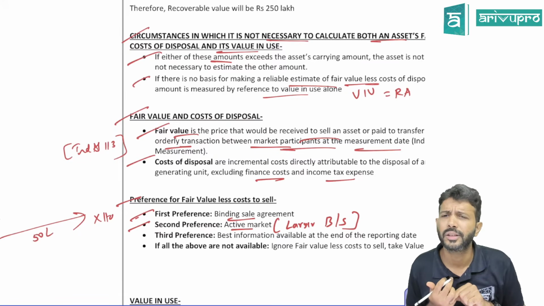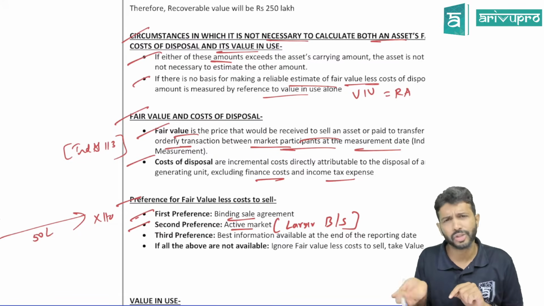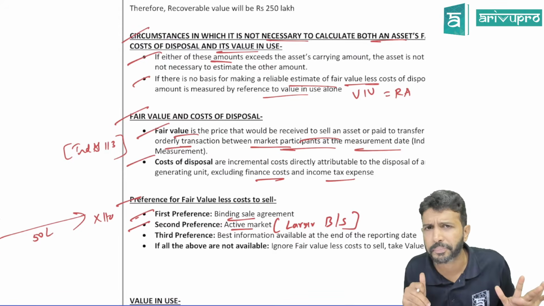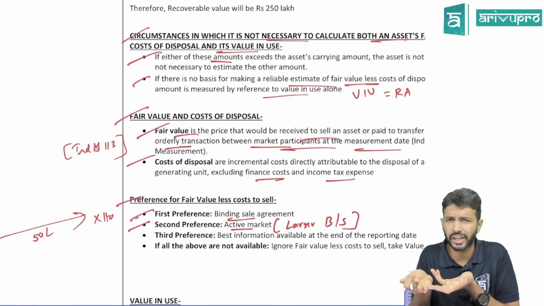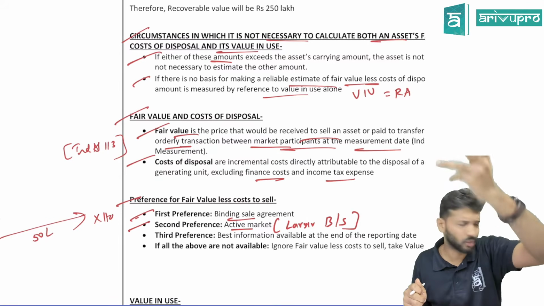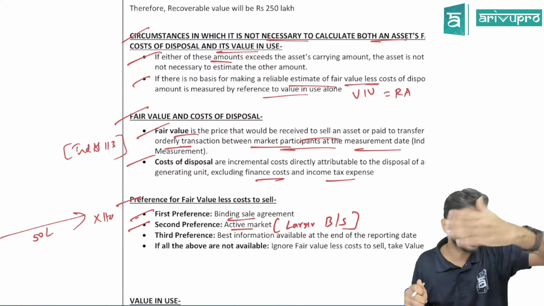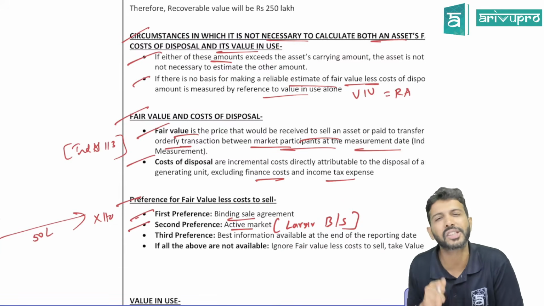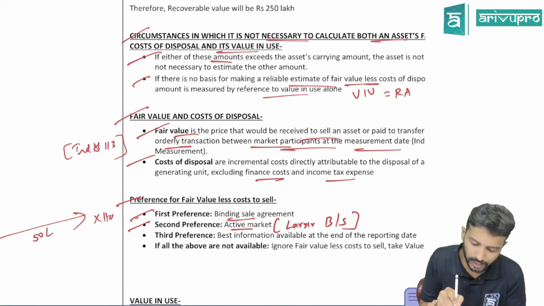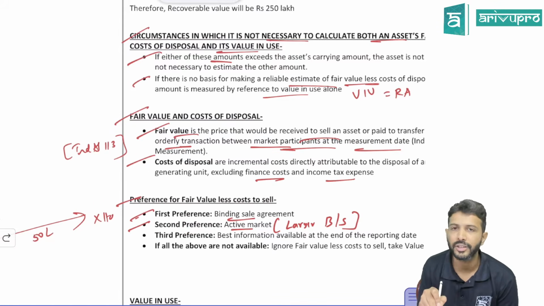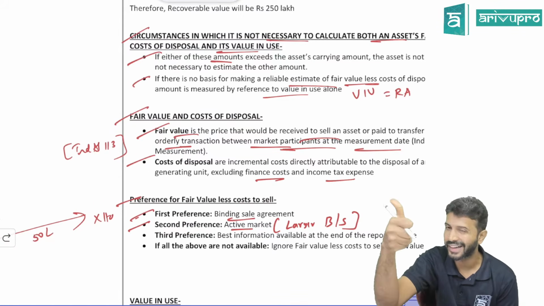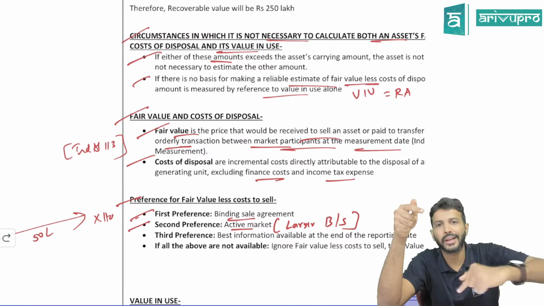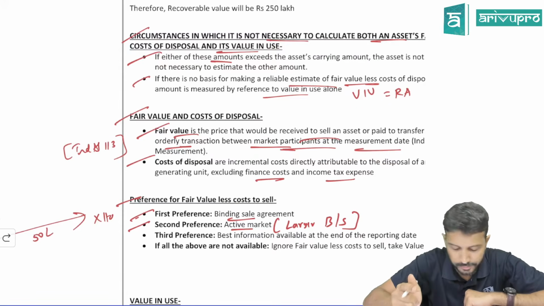figure out that is what? Look at its price in Bombay Stock Exchange or National Stock Exchange where there are a large number of buyers and sellers. That becomes the active market. If you want to sell, let's say furniture, then you can go for OLX or Snapdeal or whatever it is. Go there and pick a value from that market where there is a large number of buyers and sellers. That becomes your second priority. Easy. First priority to binding sale agreement. Second priority to the active market. Active market means where there exists a large number of buyers and sellers.